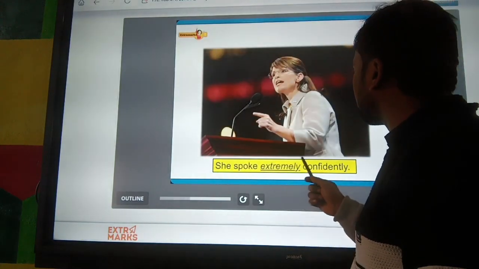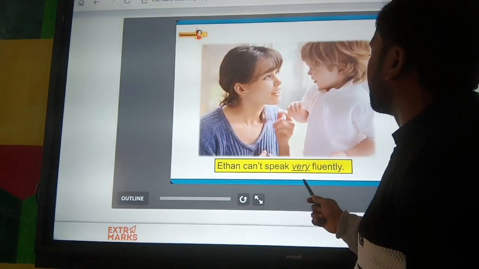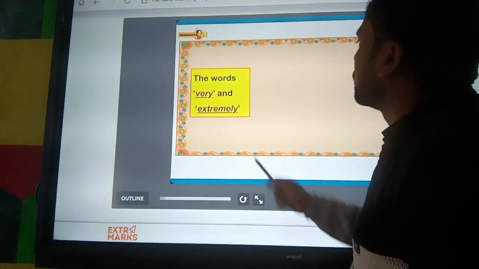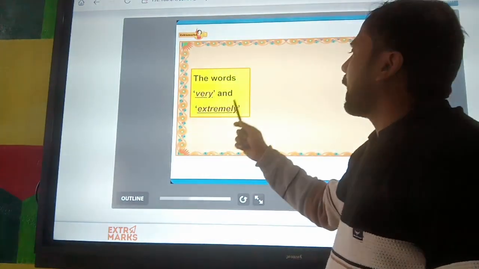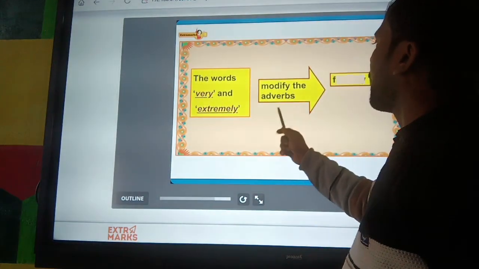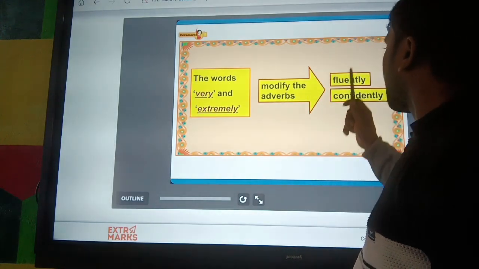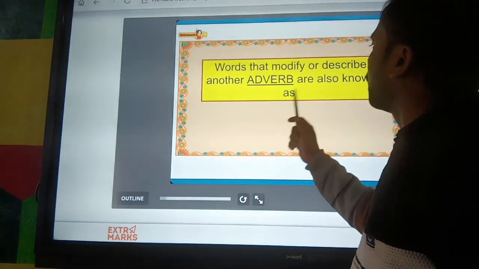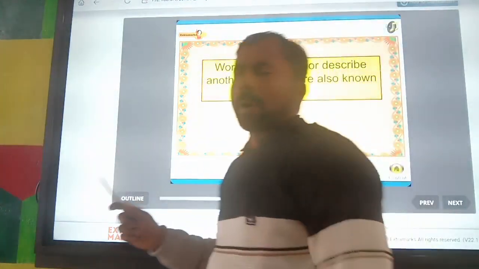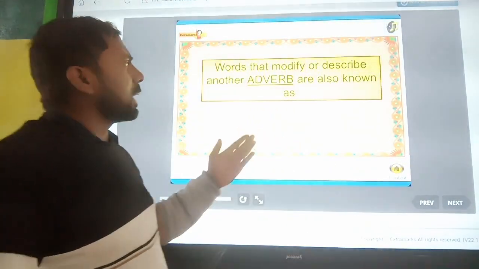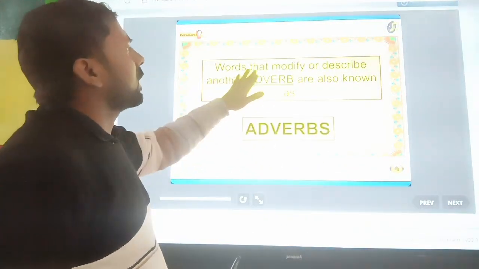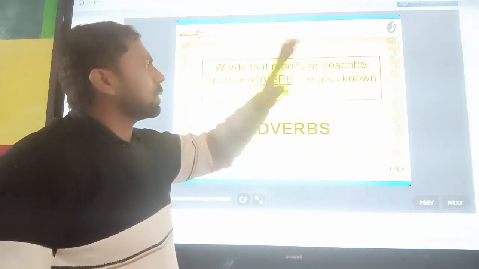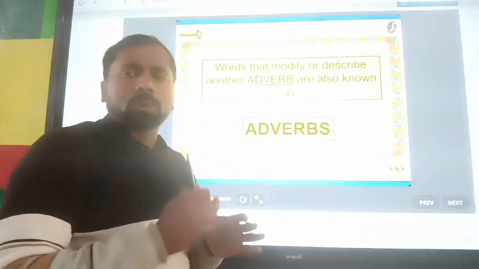She spoke extremely confidently. Ethan can't speak very fluently. The words very and extremely both modify the adverbs fluently and confidently. So this type of adverb also modifies or describes another adverb. So words that modify or describe another adverb are also known as adverbs.